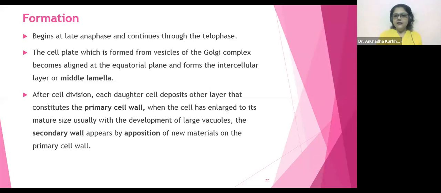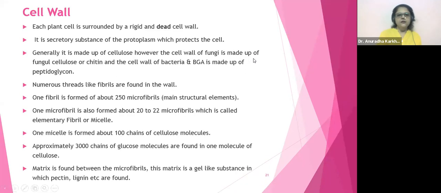Well, in the last class, we were over here. I had told you about the formation in the last class, right? I'll just go quickly over it. We had started with the cell wall, and we had seen this part. Do you remember how many glucose molecules make up one cellulose and all those things? Do you recollect them?